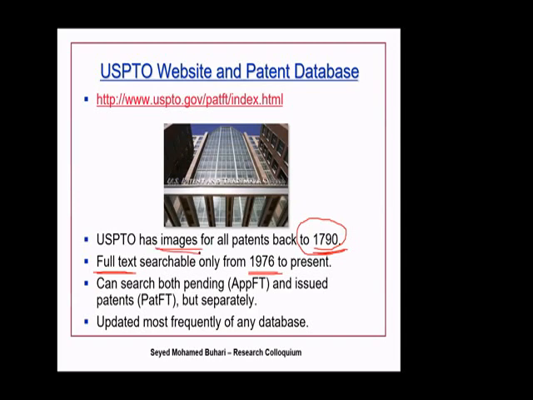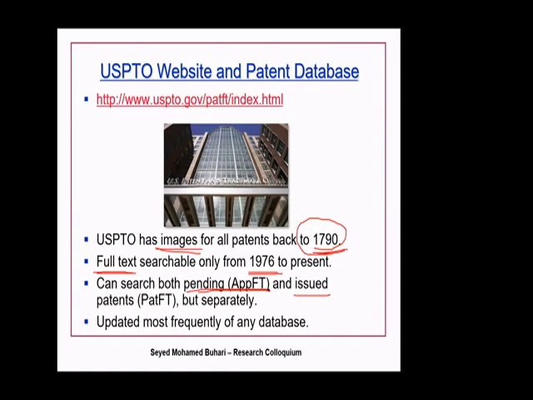Okay. So you can search on two things. Search on patents which are already issued. Search on patents which are filed but pending issuing. It is still pending. It is filed. For example, I want to apply for a patent. Right? Professor Kumar has applied for a patent. He has filed for a patent.